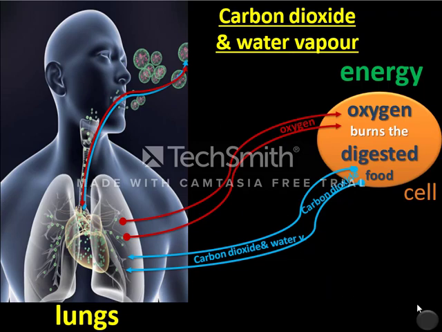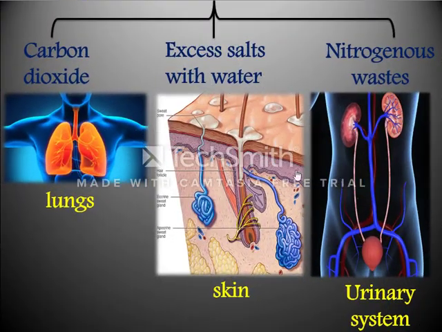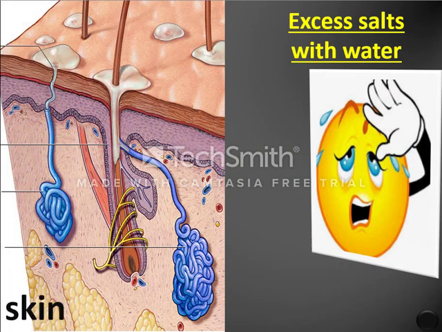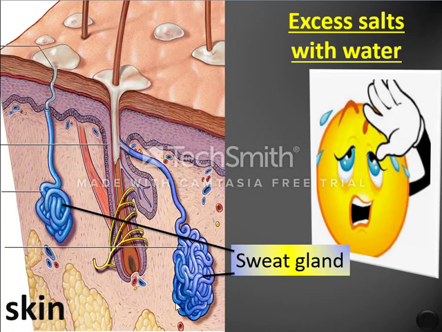The second excretory material was the excess salts with water. This is your skin. If we magnify a section of your skin, we will see this form, and we will find this part that's called sweat glands. Actually, your body carries the excess salts and excess water that it doesn't need to the sweat glands in your skin.